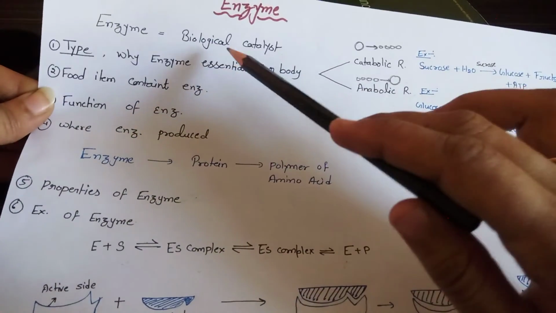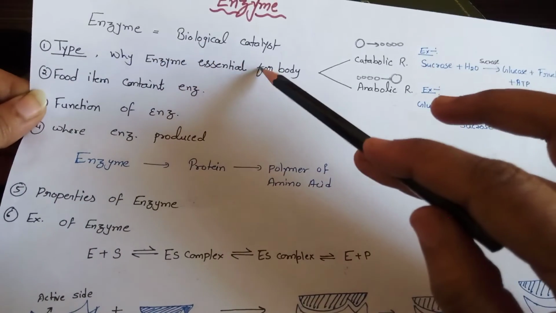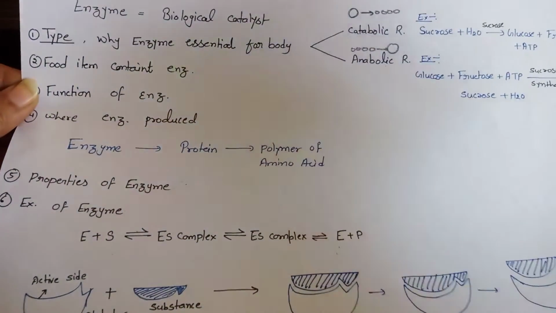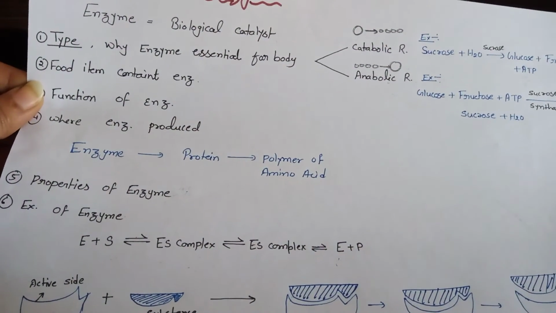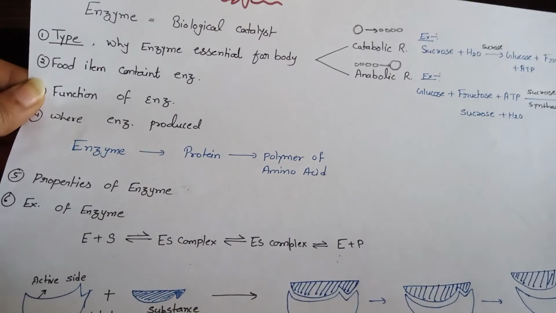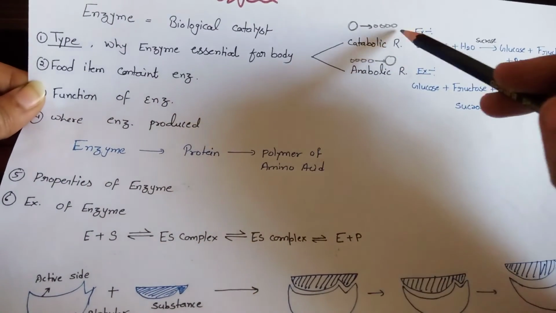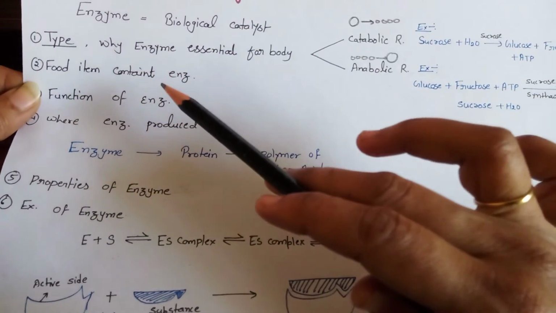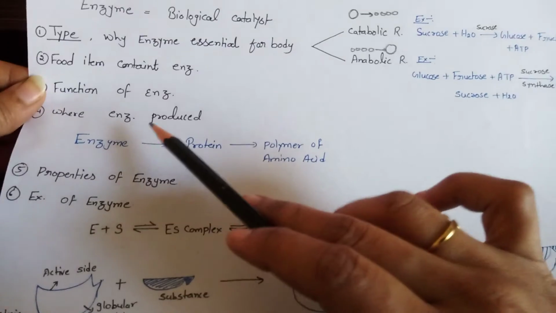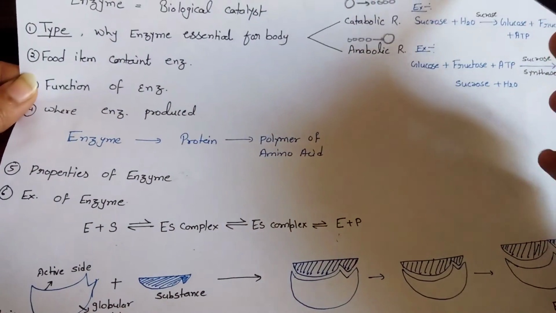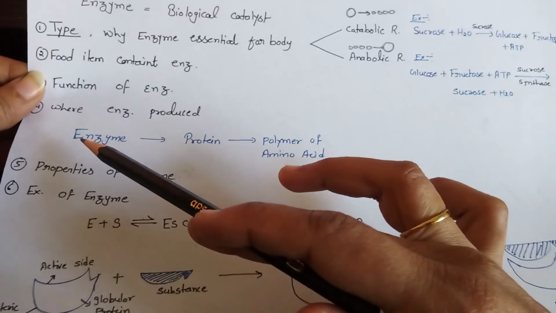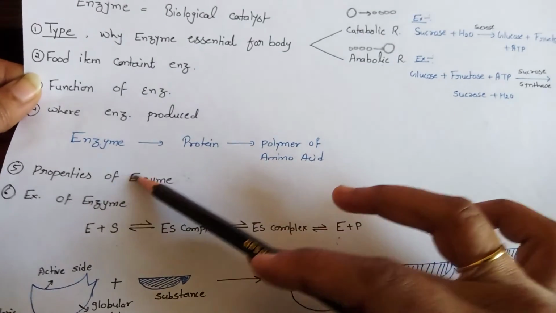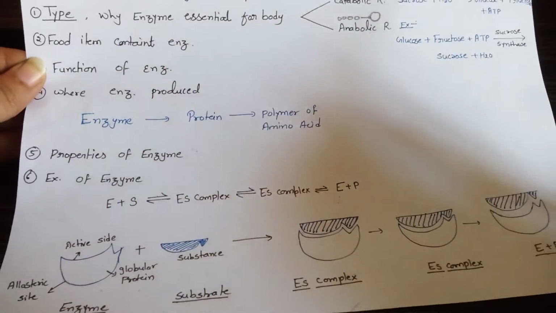Let me give you a brief summary. Enzyme is a biological catalyst, always remember that. There are two types of enzyme: one formed in our body, and the second from the food we consume, which also has some enzymes. There are two types of reaction in our metabolism, catabolic reaction and anabolic reaction. Some foods, like papaya and pineapple, have enzyme function, so they are catalysts and can increase the reaction. Enzymes are produced in the pancreas and small intestine. Enzyme is a protein, a polymer of amino acids. And then the properties of enzyme, and this is it.